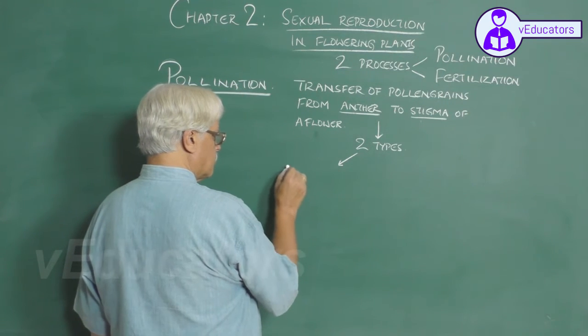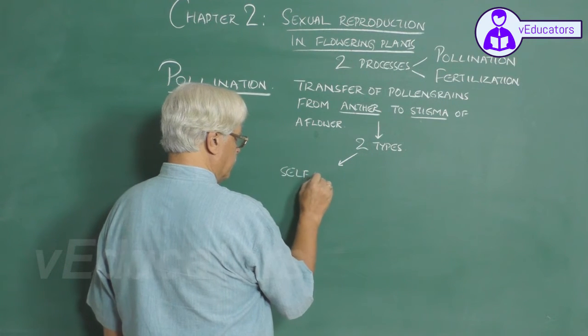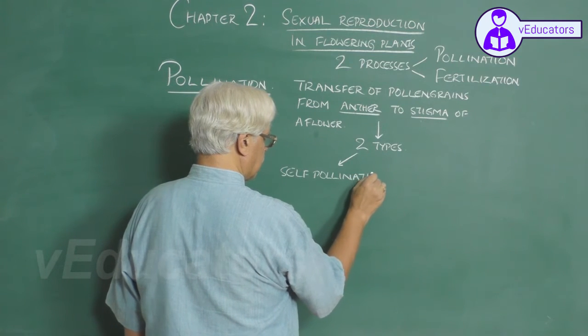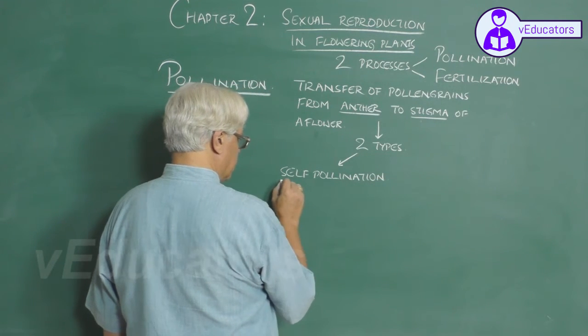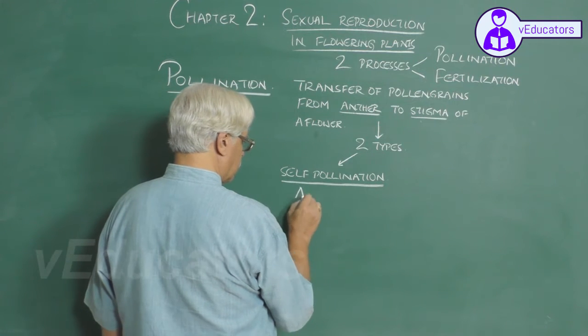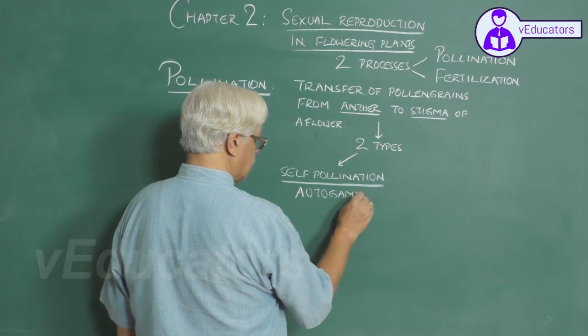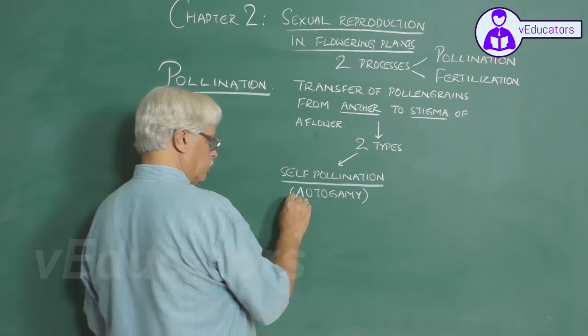One is called self-pollination, or autogamy.